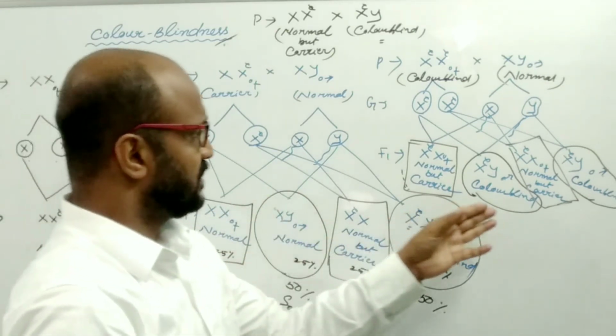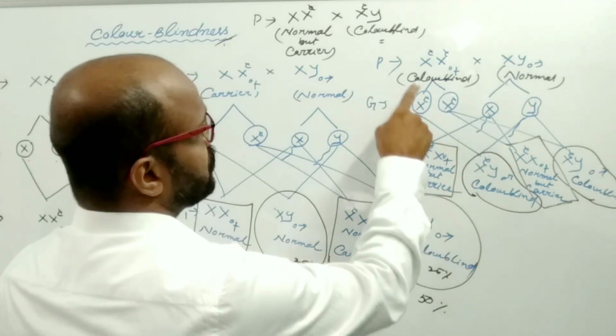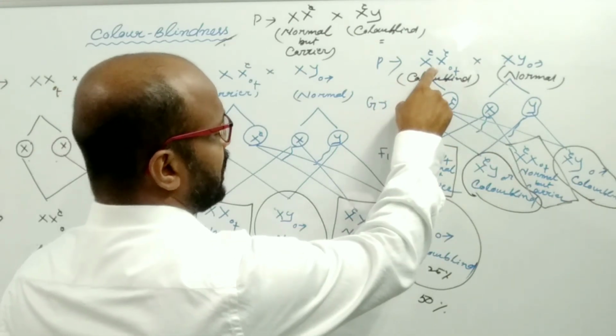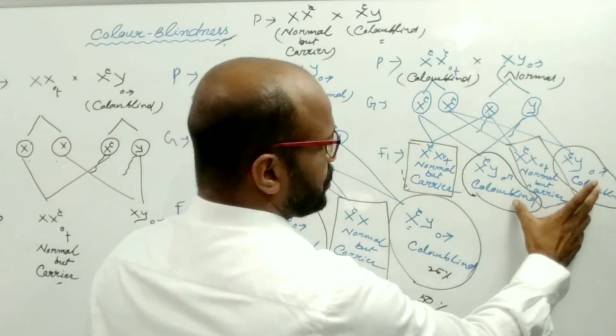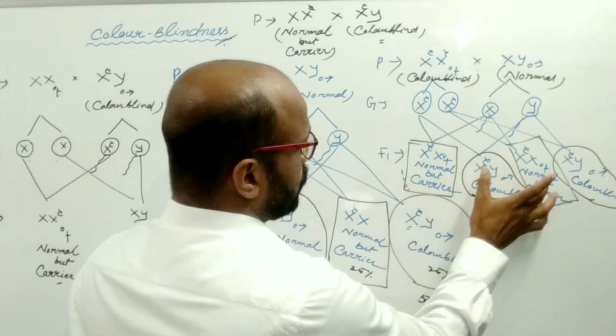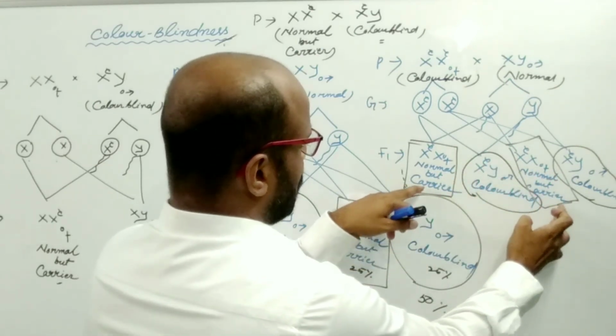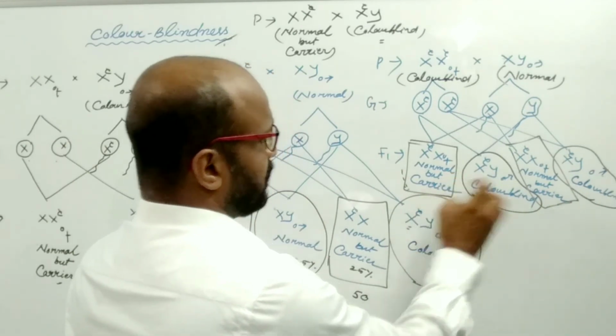In the third case, if the marriage takes place between a color blind female and a normal male, then what happens? Out of the two sons, all become color blind, and of the two daughters, 100% become normal but carriers.